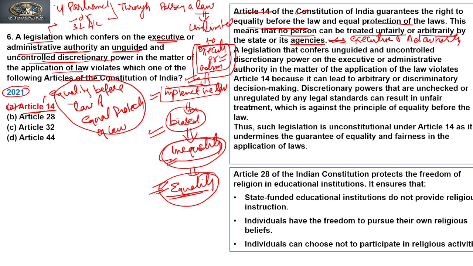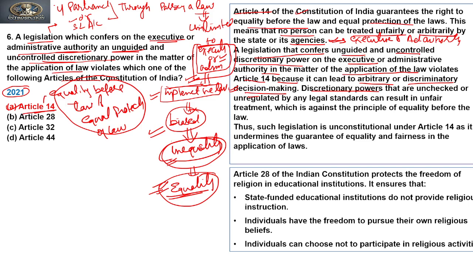A legislation that confers unguided and uncontrolled discretionary power on the executive or administrative authority in the matter of application of laws violates Article 14 because it can lead to arbitrary or discriminatory decision making. So that will be inequalities in society.